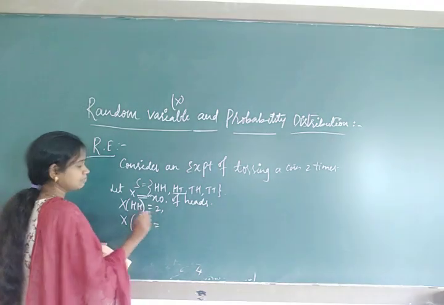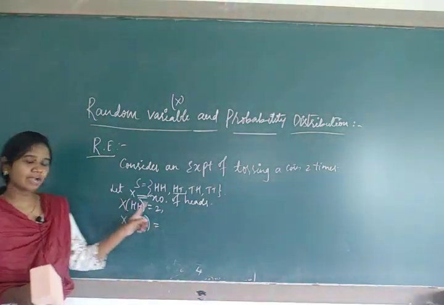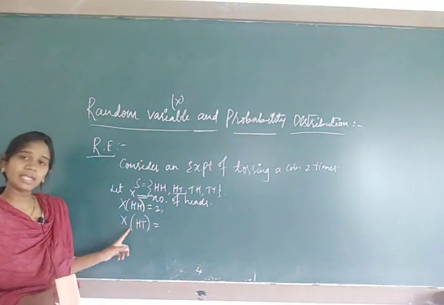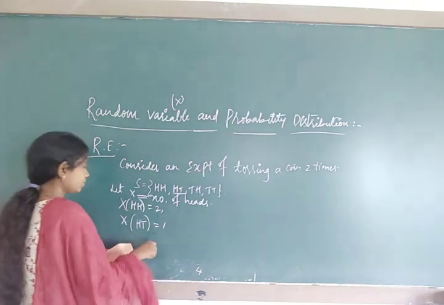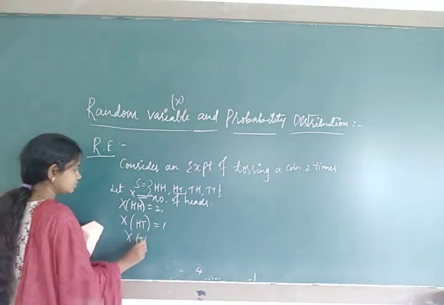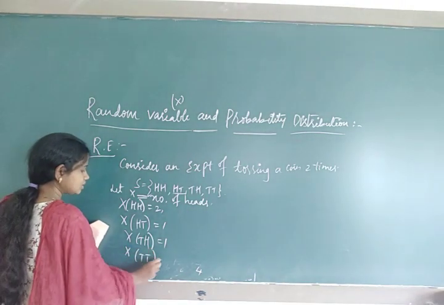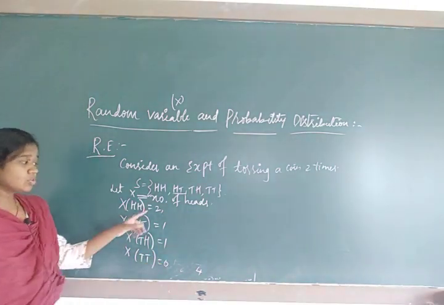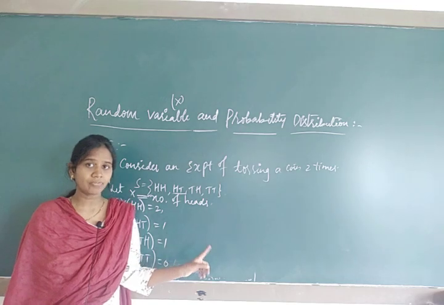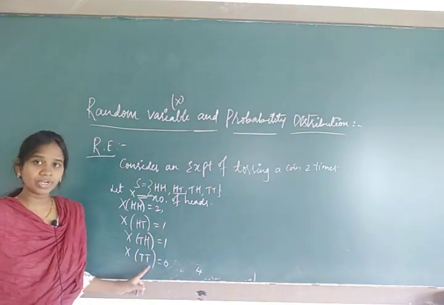Next, similarly, all the elements we have to take. X of HT. What have we denoted X as? Number of heads. So how many heads are there? 1. Next, X of TH. How many heads are there? 1. X of TT is equal to 0. Even though we have denoted only the number of heads, we still take X of TT also. Why?